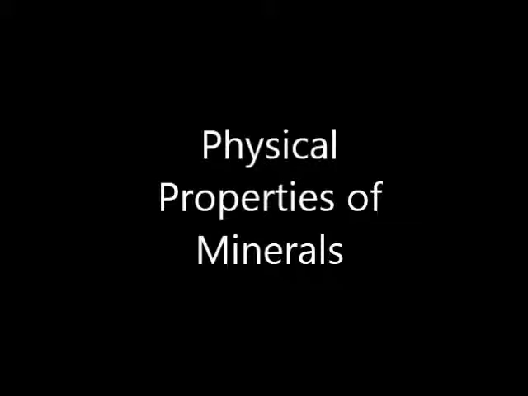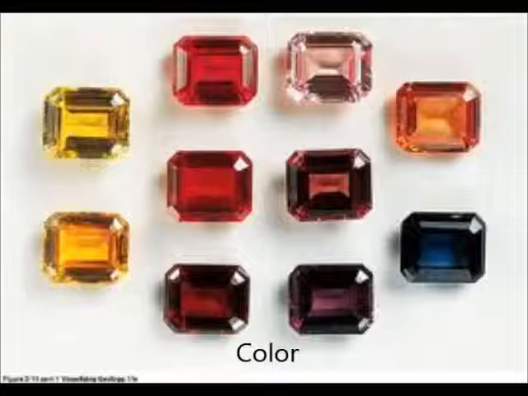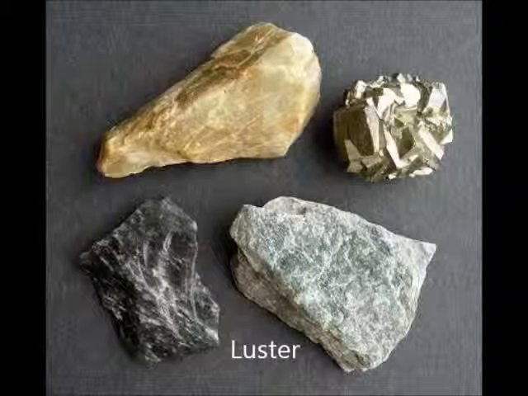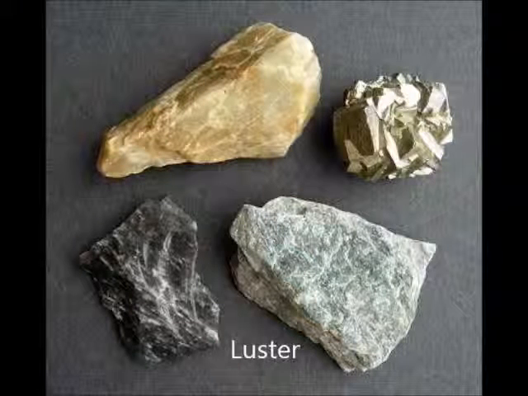Geologists use the physical properties of minerals to help identify them. There are 7 primary physical properties of minerals. Color. Minerals come in a range of colors. The chemical composition and chemical structure help determine the color of minerals. Luster. Luster is the quality of light that is reflected from the surface of a mineral. It is how the mineral looks.